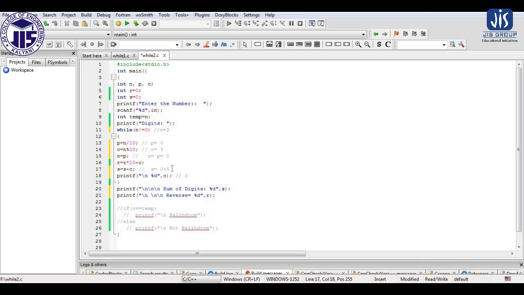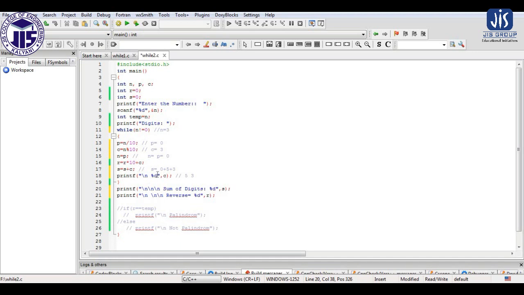Coming to this, it will print the previous s, that is 0 plus 5, plus the current value of c, that is 3. So it is 0 plus 5 plus 3. And here it will print the value of c again, that is 3 now. Now it will again get back to the condition, but the value of n has already become 0. n has become 0, so the condition is false. The loop will not iterate again.